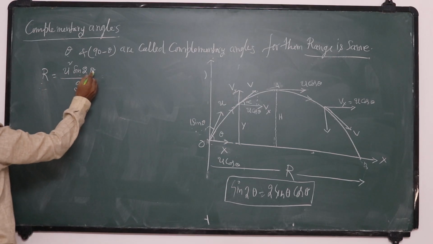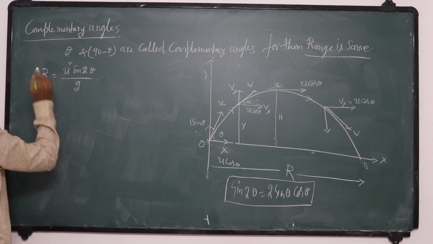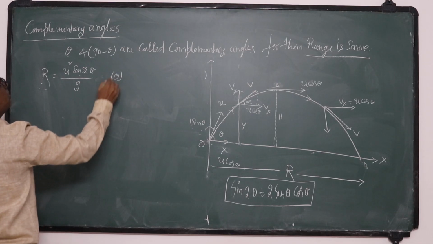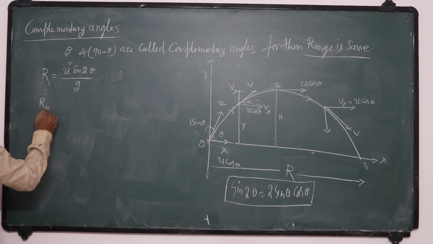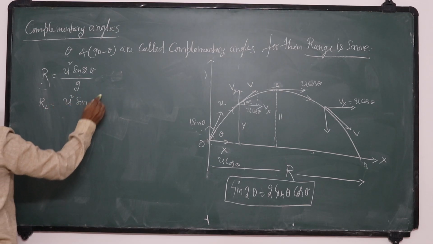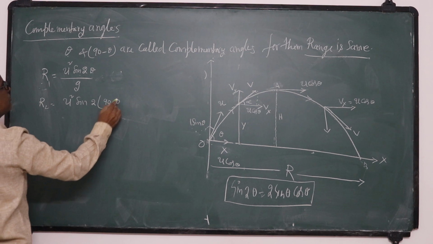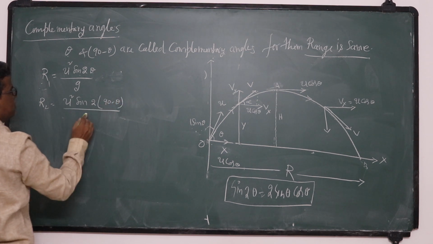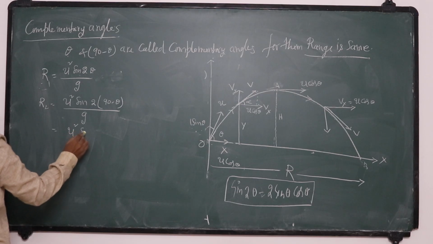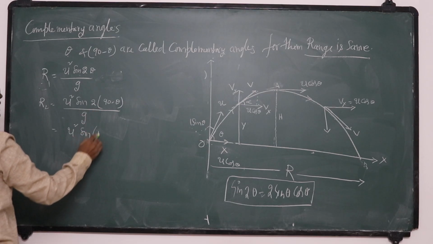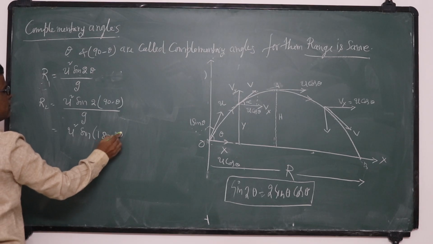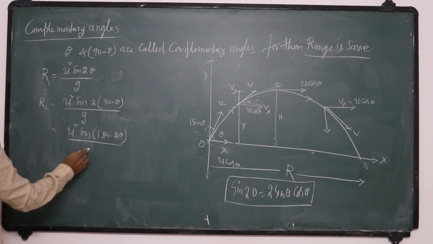If you substitute theta, let it be theta 1, R1. You substitute 90 minus theta, R is u square sine 2 of 90 minus theta by g. 2 into 90 minus theta, u square sine of 180 minus 2 theta by g.